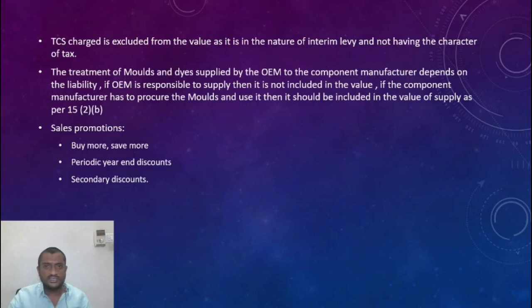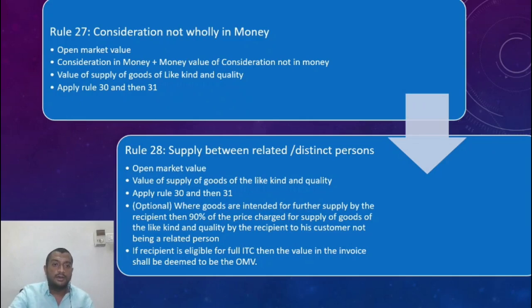So look at the three conditions always. If it is not satisfied, then include it in the value. If the conditions are satisfied, exclude it from the value. Look at the rules. Why are they significant?